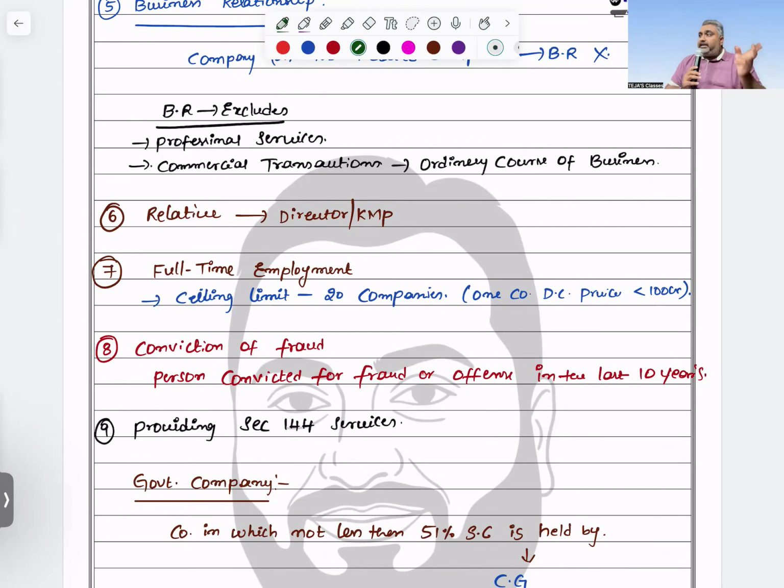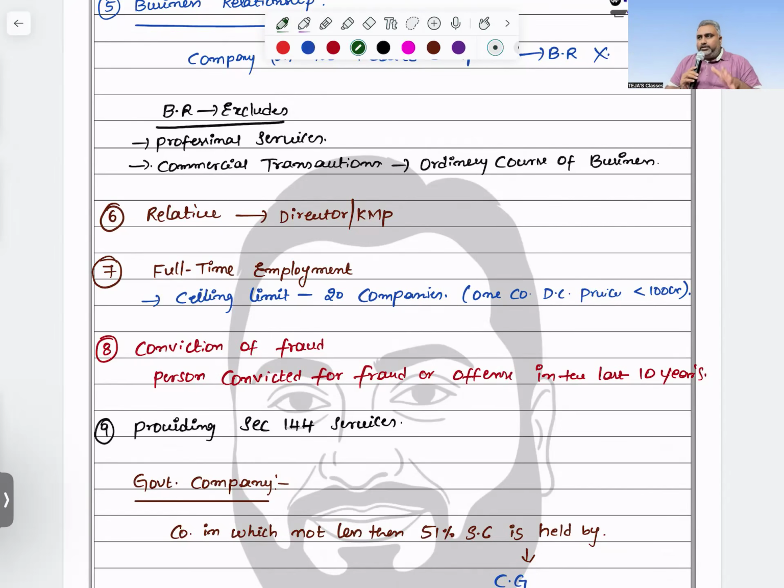And a firm can act as an auditor for 2 consecutive 5-year terms. Don't say 10 years, say 2 consecutive 5 years. There is no rule that the firm compulsorily must act for 2 consecutive terms. After one term also they can be removed and the company can go with another one. The concept was introduced by the board because if you have a long association with the client, there is a chance of restriction on the part of independence. That's the reason we want to break your relationship for a period of 5 years. That concept we call the cooling period.